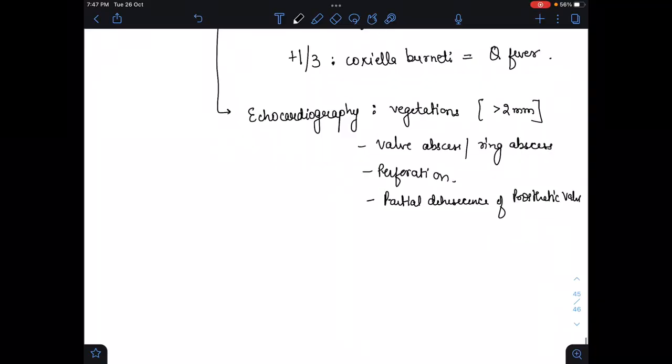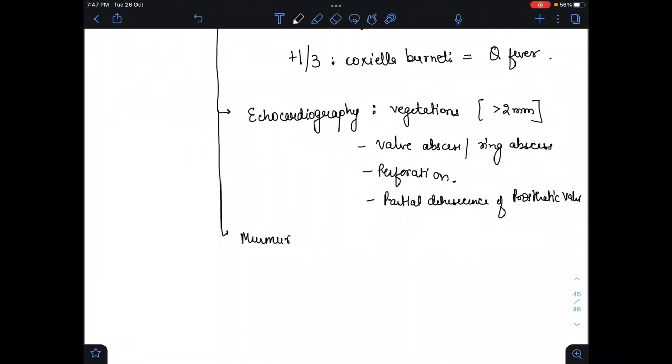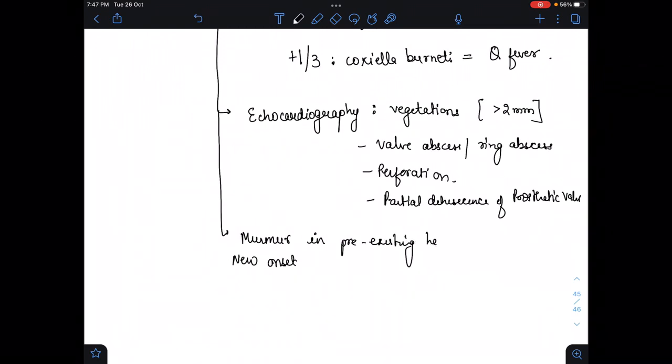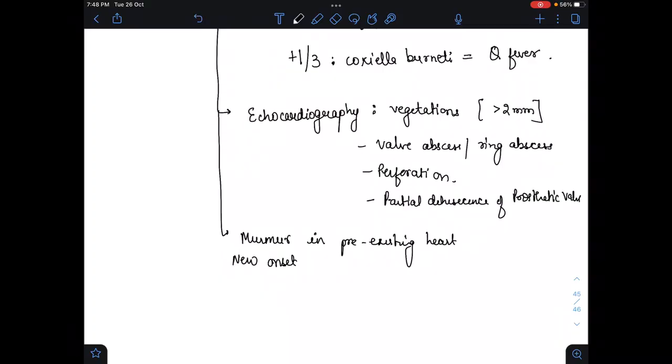And one criterion is also added in the major criteria, that is the new onset murmur heard in pre-existing heart disease. So these were the major criteria. One is the echocardiography, the blood culture.